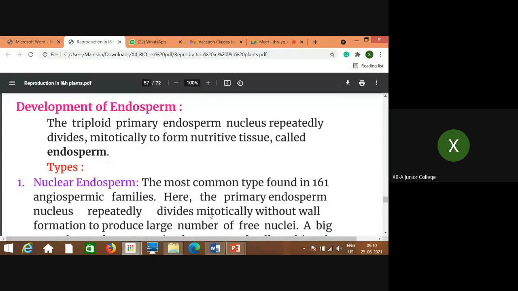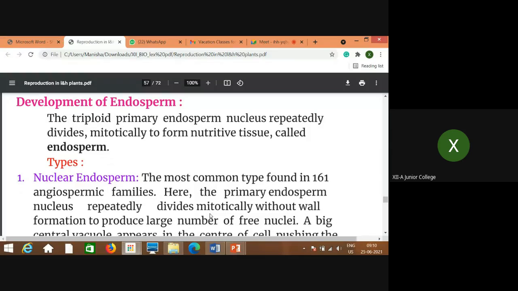Now as we were talking about the significance of double fertilization, this is the first thing. Now we have come to endosperm. What is endosperm? As we discussed right now, when the second male gamete fuses with the secondary nucleus, the result of this fusion is what? Triploid primary endosperm nucleus.